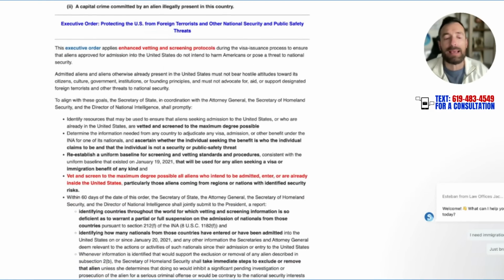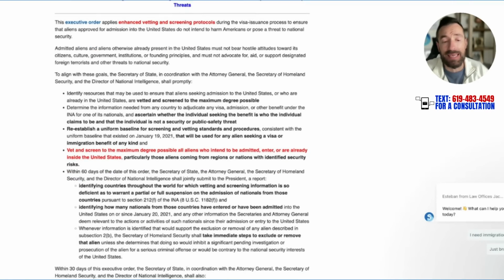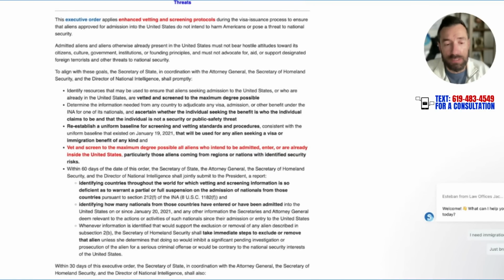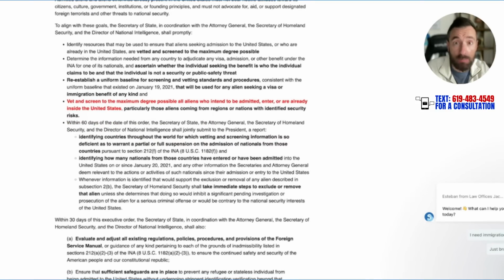Vet and screen to the maximum degree possible all aliens who intend to be admitted, enter, or are already inside the United States, those coming from regions with identified security risks. So we talk about people coming in, which will be travel bans, maybe countries like Somalia, Yemen, Nigeria, maybe even Iran, but also people who are currently inside the United States. Another reason for them to take them and potentially remove them, right? So that's a hint that travel bans are coming back at some point.